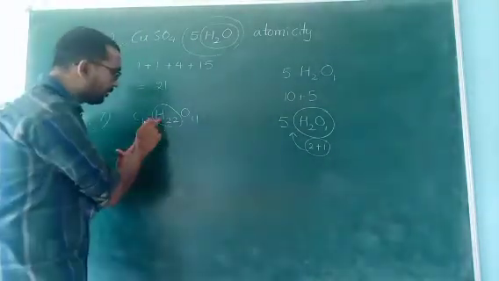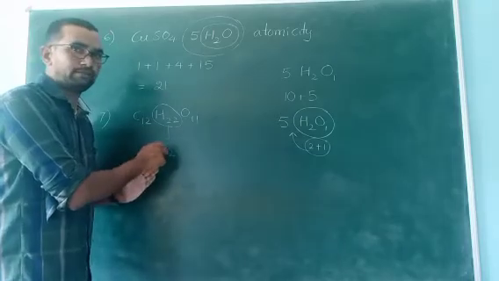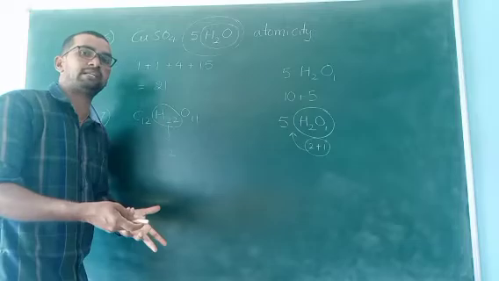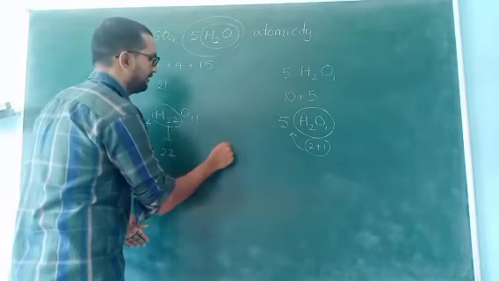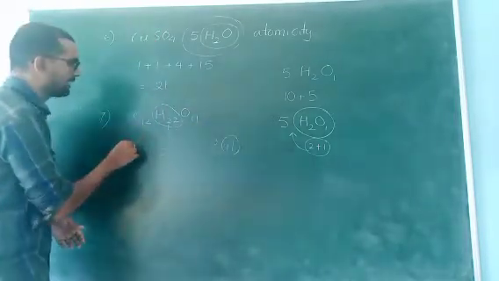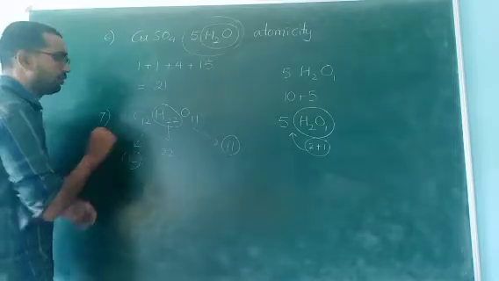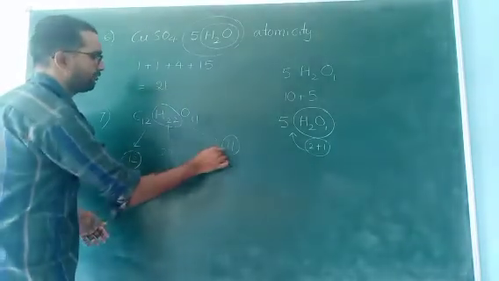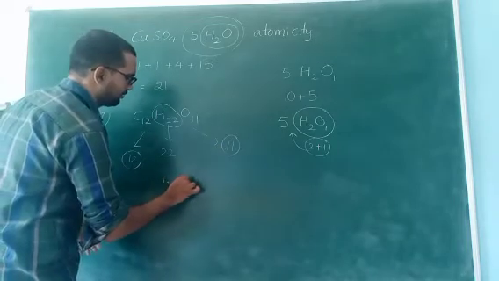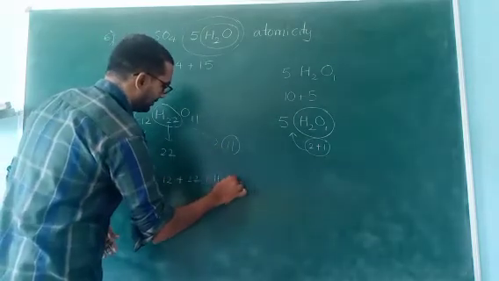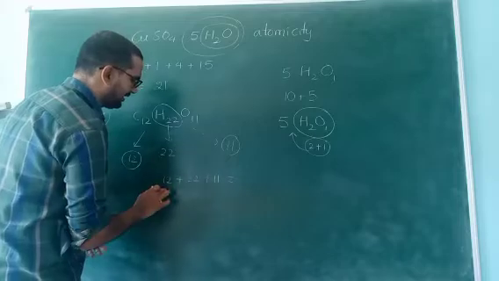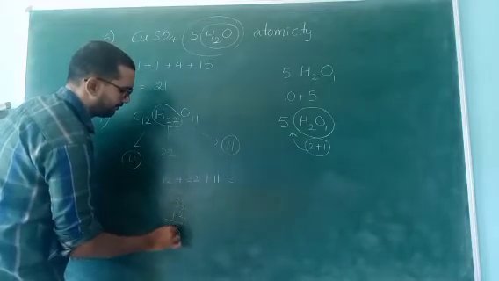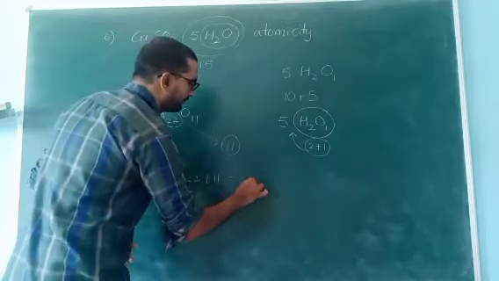So this is only hydrogen atoms. Same molecule: how many oxygen atoms are present? That is 11. How many carbon atoms are present? 12. Total atomicity means 12 plus 22 plus 11. 22 plus 11, 33. 33 plus 12, 45. So atomicity is 45.